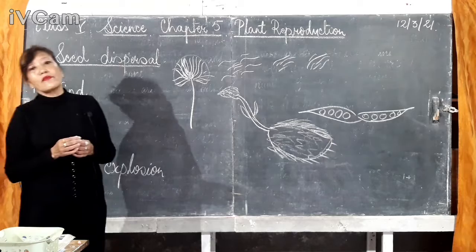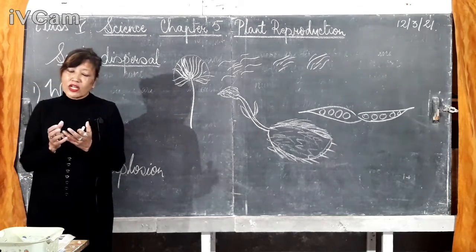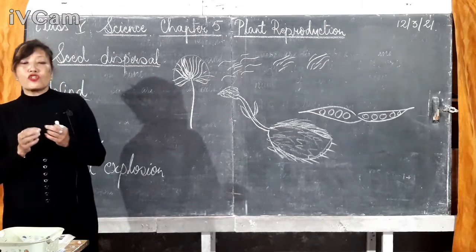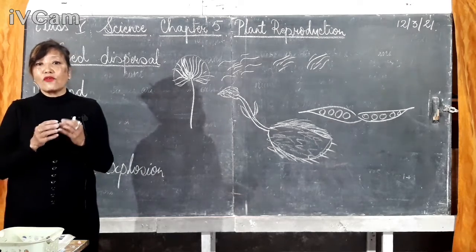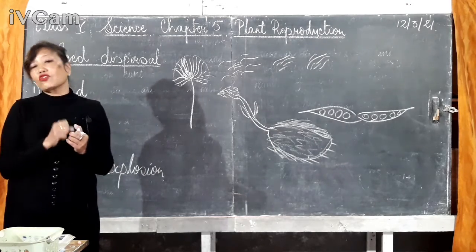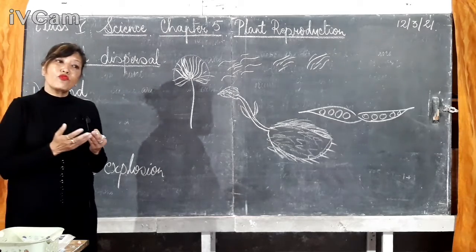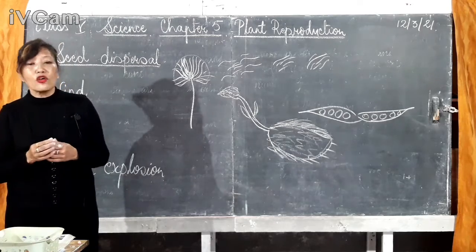Sometimes some of the seeds have hook-like structures, or spine-like structures. These hook or spine-like structures will help the seed cling to the body of animals. While the animals move from one place to another, the seeds can be dispersed in that way also.